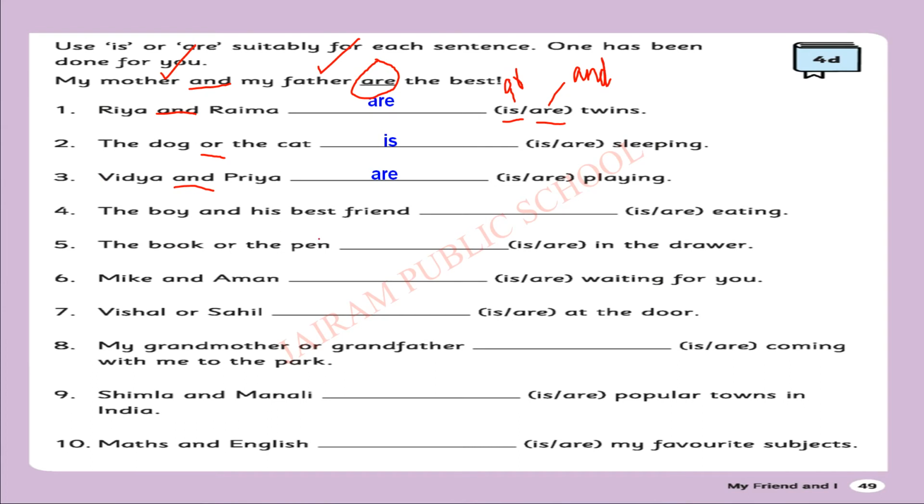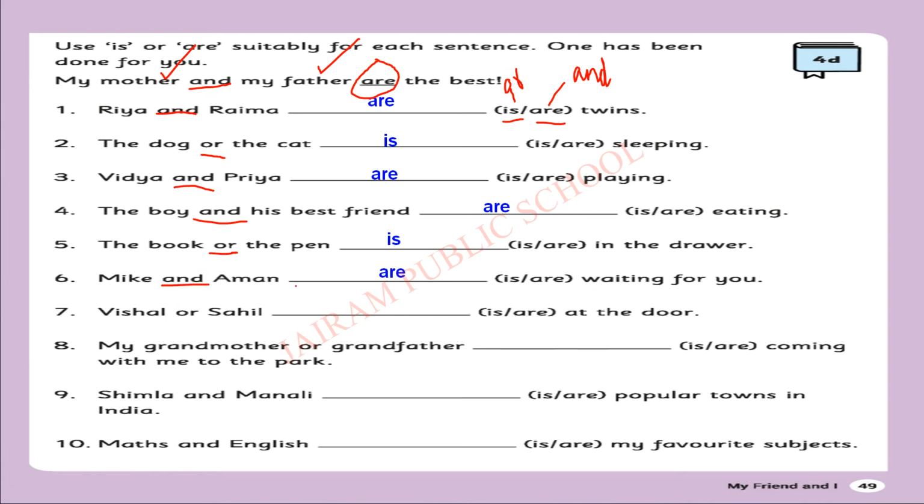Here comes "and." So what will come? Are, plural. The boy and his friend dash eating. And means what? Are, A-R-E, are. The book or the pen in the drawer. Is. The book or the pen is in the drawer.